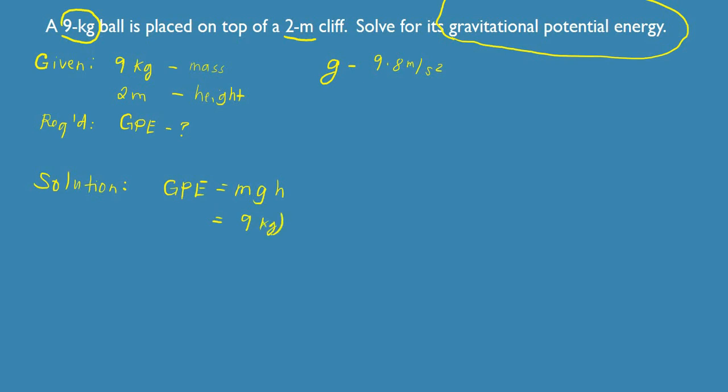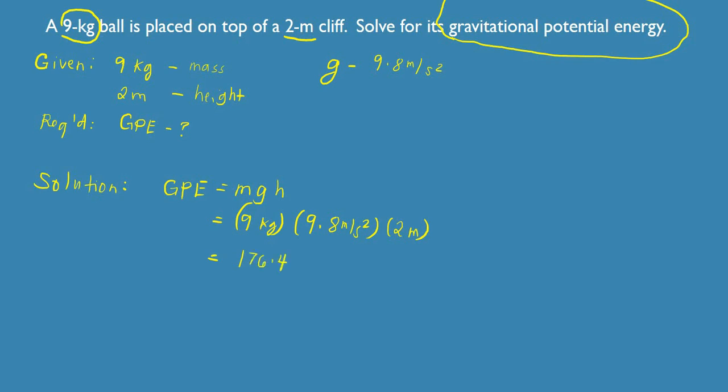And then for G, it's already constant, 9.8 meters per second square. And then for H, that is 2 meters. So 9 times 9.8 times 2, that will give you 176.4.